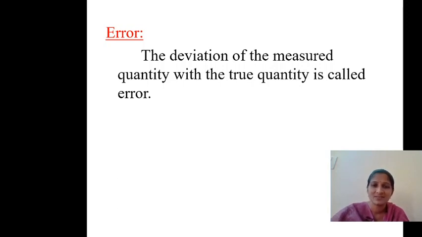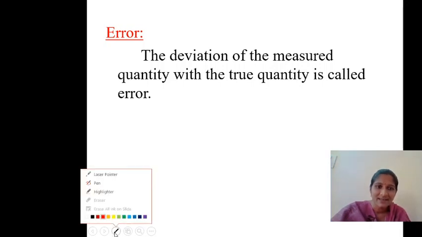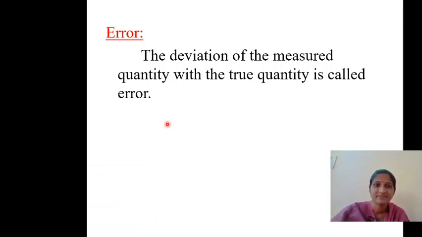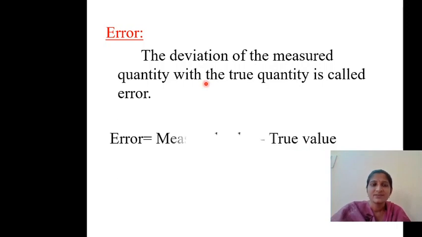So, what is an error first of all? Error is nothing but that which is not the true quantity. The deviation of the measured quantity from the true quantity is called the error. That is, the actual value, the true value, minus the measured value is the error. So we can say error is equal to measured value minus true value.